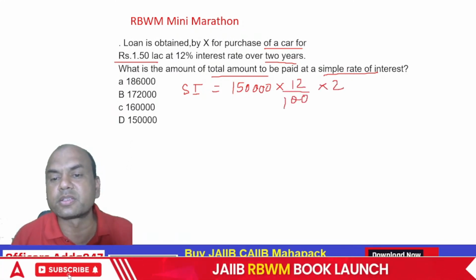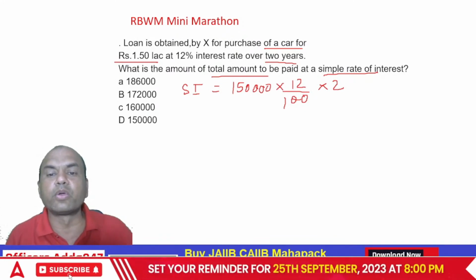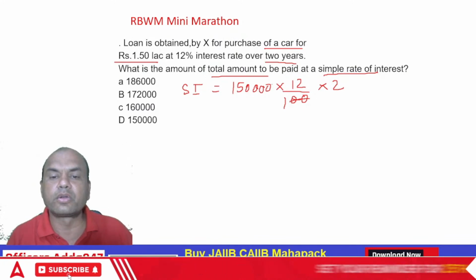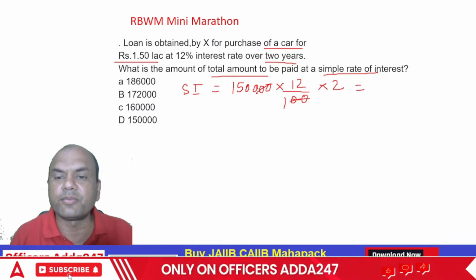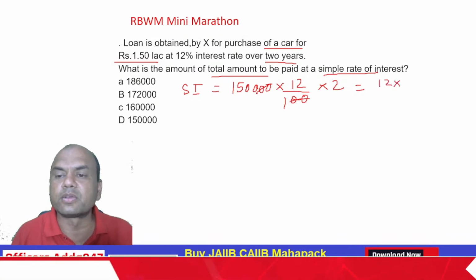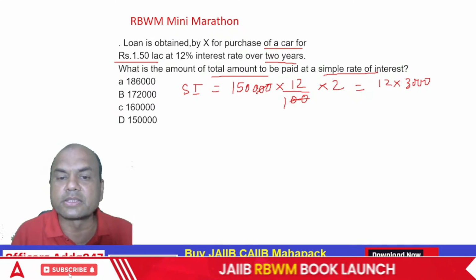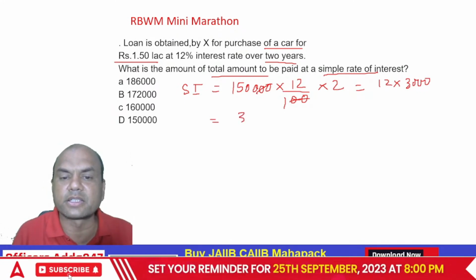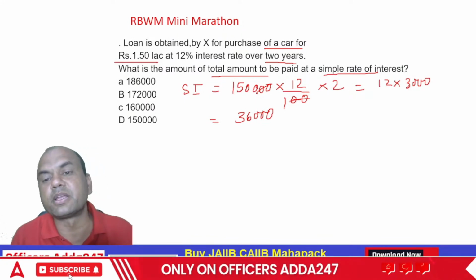So 12 into 2 is 24, into 15. 1500 into 2 is 3000. 12 into 3000, 12 3s are 36. So 36,000 is the simple interest for 2 years.